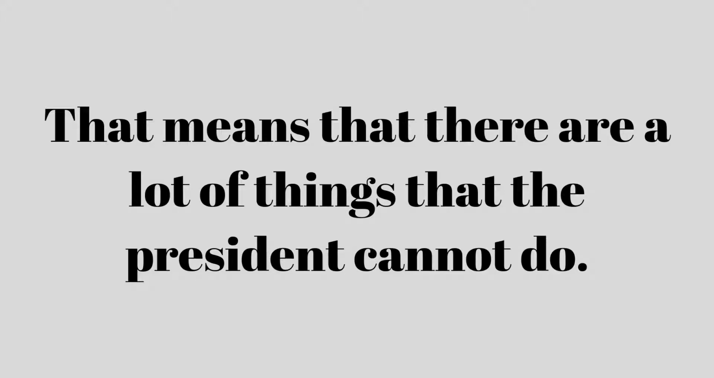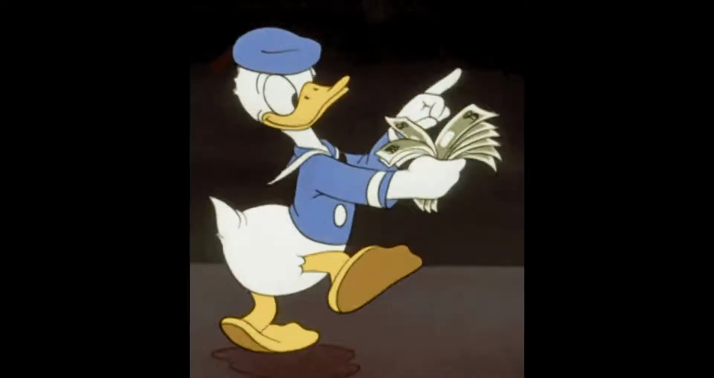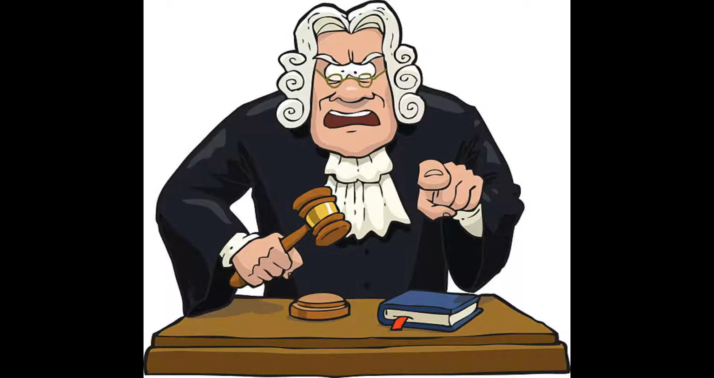Through the system of checks and balances, the powers of the President are actually very limited by both the legislative and judicial branches. That means that there are a lot of things that the President cannot do, such as making laws and declaring war, deciding how federal money is spent, and interpreting laws.